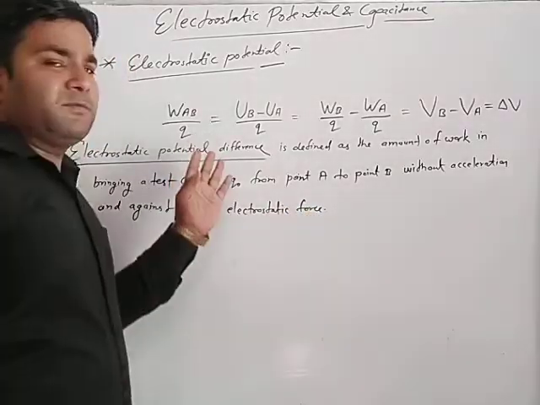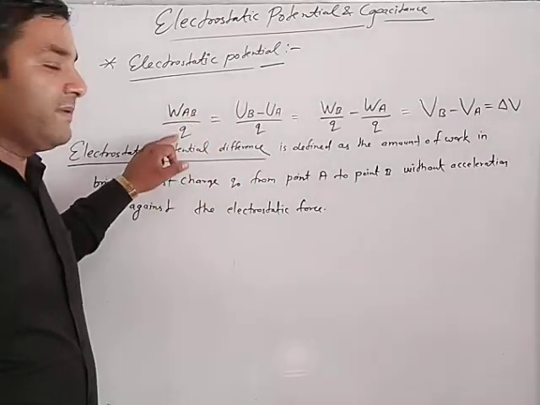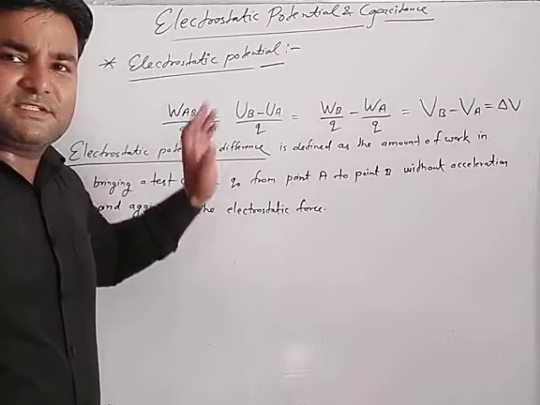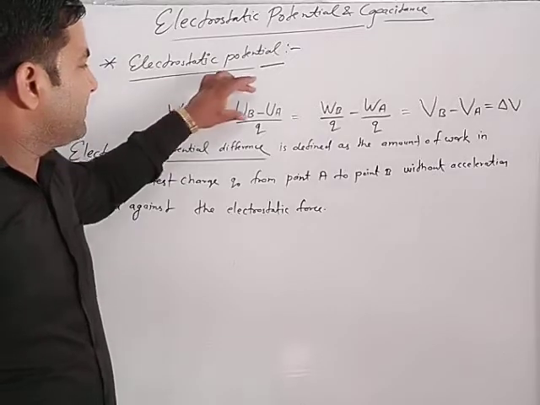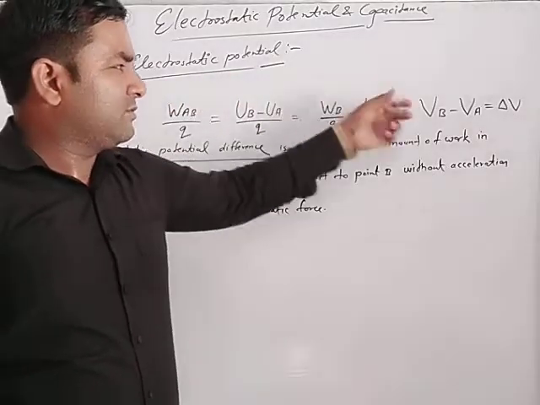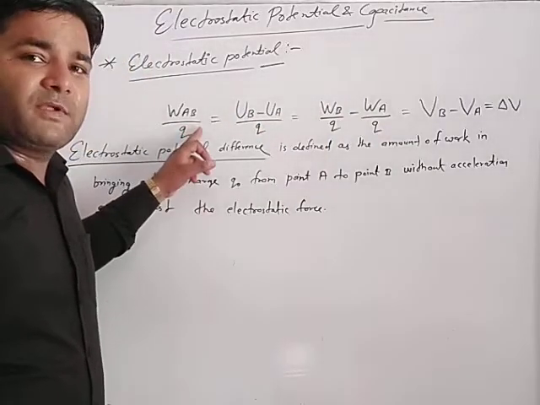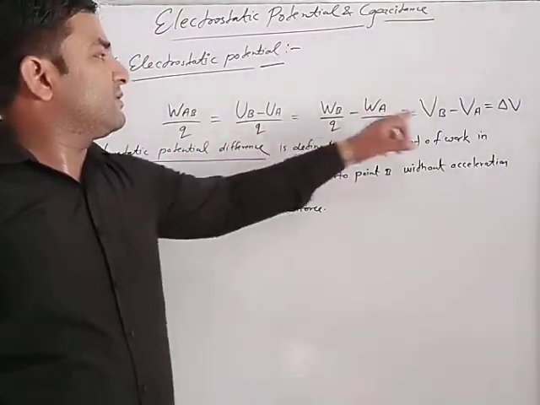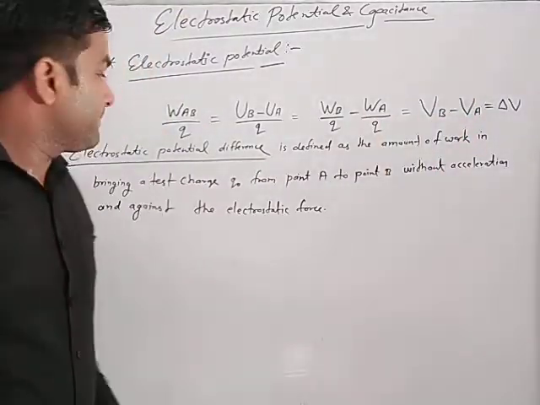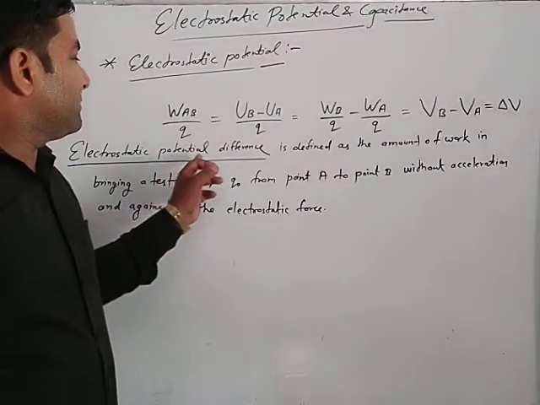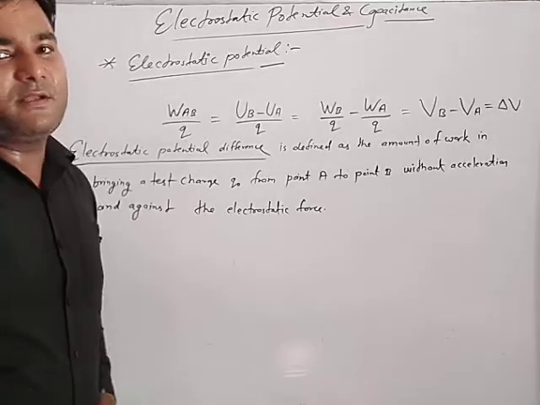In this concept, there is only one difference: the work done divided by charge. But in the previous concept, electrostatic potential energy, there was only the concept of work done. Here U_B minus U_A is equal to W_AB, that is, delta U. But in this case, when we divide by charge Q, this becomes V_B minus V_A, that is the electrostatic potential difference. Not potential energy, only electrostatic potential difference. And whenever the electrostatic potential difference is clear, the electric potential will be clear, very simply.